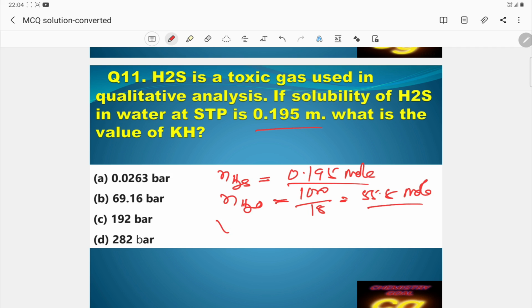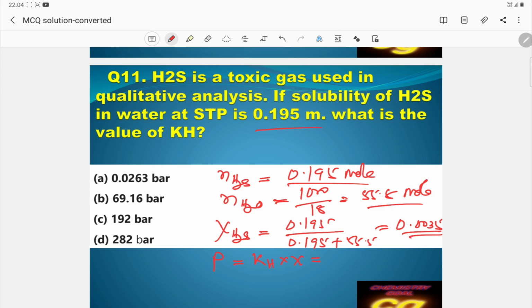So what is the mole fraction of H2S as per the question? Number of moles of H2S is 0.195 upon total moles, 0.195 plus 55.5. Answer will be 0.0035. This is the mole fraction of H2S. If mole fraction of H2S is known, then we know the formula that pressure is equal to Henry constant into X.